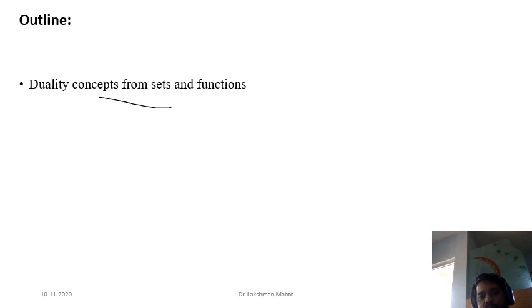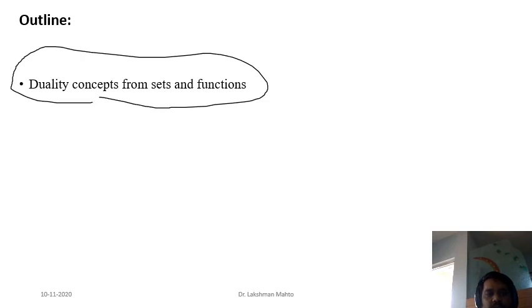In a similar fashion, you can also say that the transpose operation is a dual operation. If you do the transpose of a matrix, that is also a dual operation. Why? Because the double transpose of a matrix happens to be the original matrix. So duality simply means that when you apply an operation twice and you get back your original one, then that operation is a dual operation.